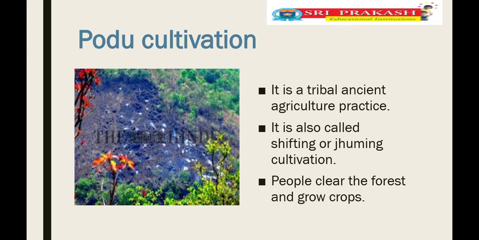Just see, children, Podu cultivation. In our area, our farmers are cultivating. Do you know, our farmers depend on cultivation. This year they start cultivation in the month of June. They cultivate some crops and harvest. Next year they are not going to another place; they are not shifting cultivation to another place. They continue in the same place which was practiced last year, and the next year also. They never change the place for cultivation.